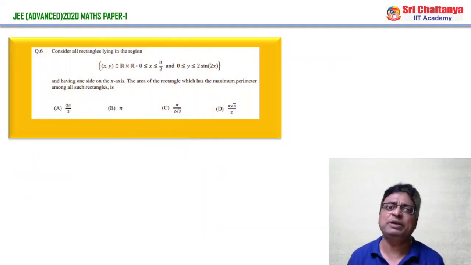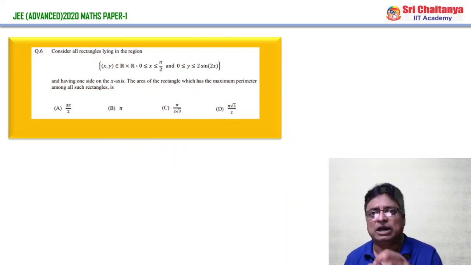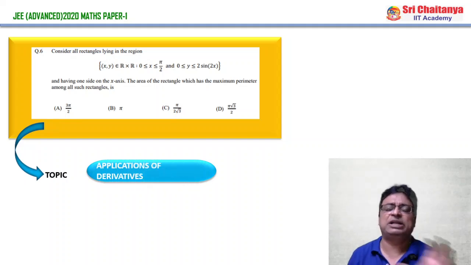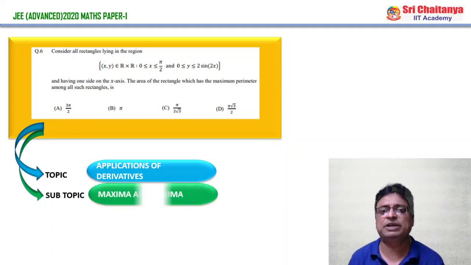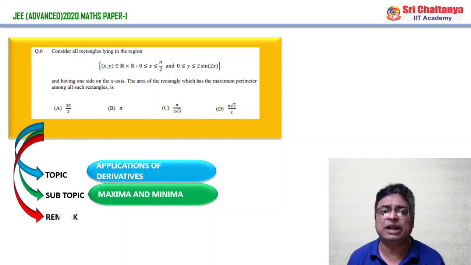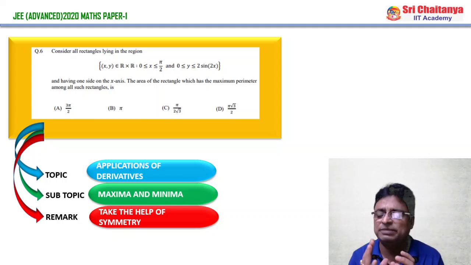And coming to question number 6, straight objective section 1, if you have read the question properly, then you will get an idea, and it is completely a question from applications of derivatives. And even in applications of derivatives, it comes under what? Maxima and minima. And the major remark on this particular question is, if you are thorough with the graph and you understand the basic concept of symmetry, then with the help of the symmetry, you can solve the problem very easily.